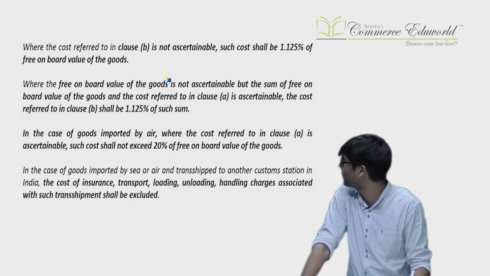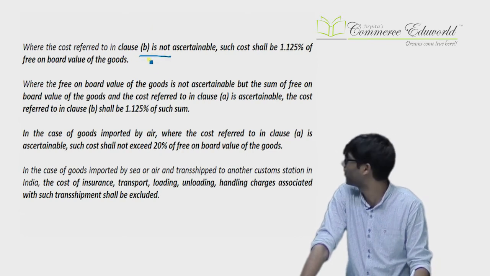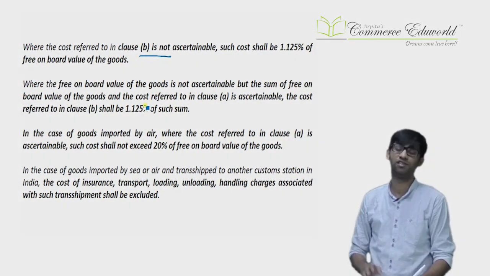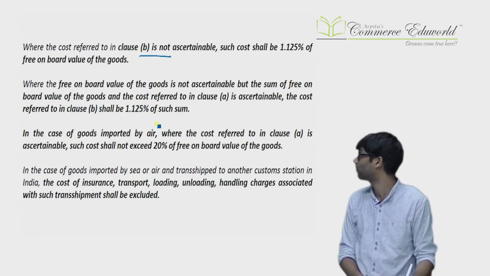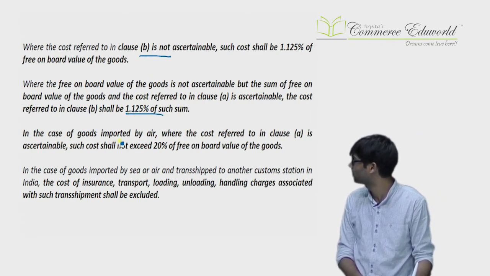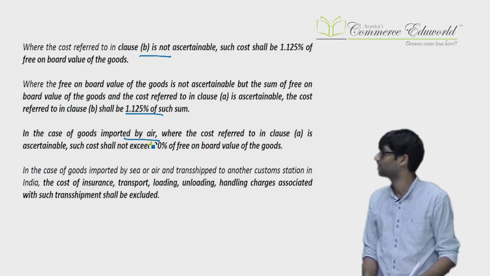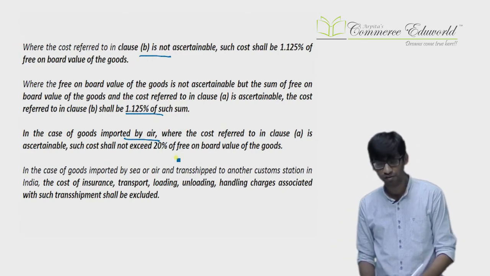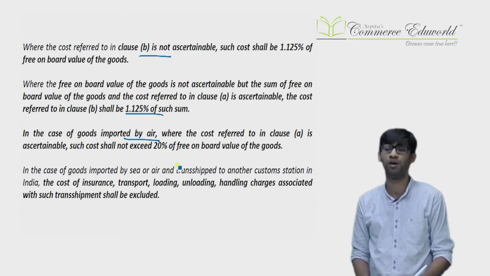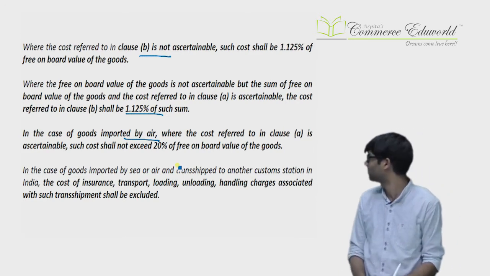Then if B is not ascertainable, then 1.125%. If B is not ascertainable but FOB plus A is ascertainable, then 1.125% of that sum. Everything is considered. And we have also considered the air part. In case of air, even if you know the actual, you have to restrict the transportation, loading, unloading up to 20% of FOB. That is a critical one.